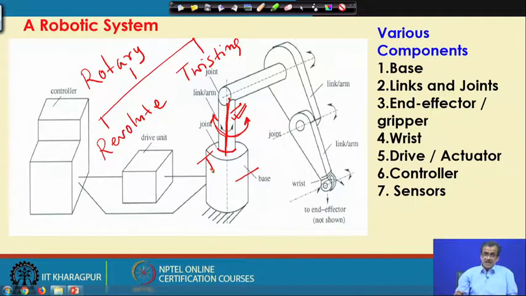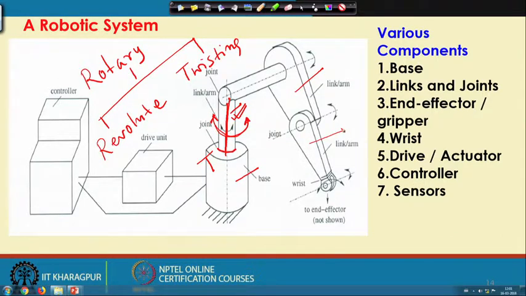Now, let me take another example. Say this is one link, this is another link. Now, with respect to this, here I am going to take the rotation about this particular axis.